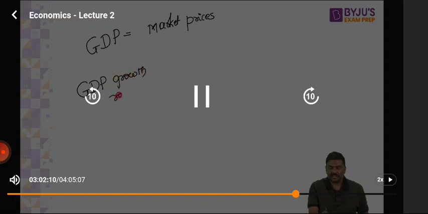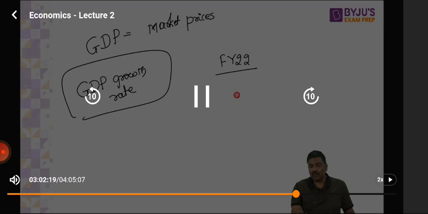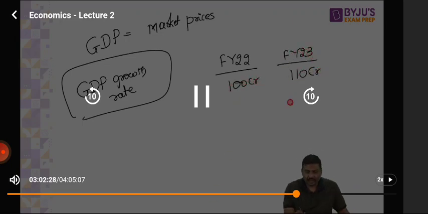What is the GDP growth rate? Let's say, for example, in the financial year 22, the value was 100 crore rupees. In the financial year 23, the value is 110 crore rupees. Right? Have a look at this. What is the growth rate here? 10%. This 10% is referred to as GDP growth rate.